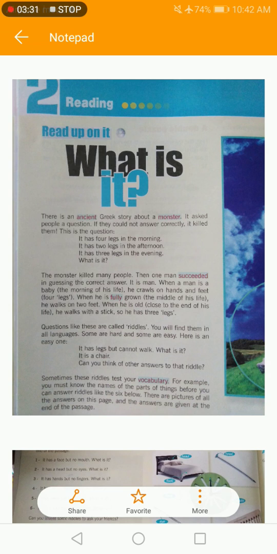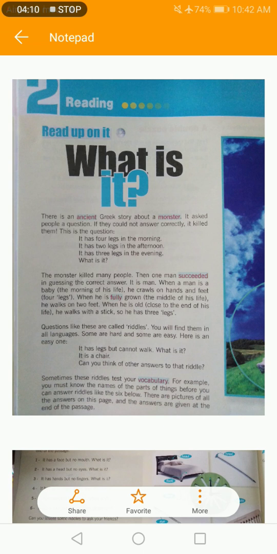There is an ancient Greek story about a monster. So in Greek mythology, in ancient Greek times, there is a story about a monster who asked different questions of people, and if they could not answer correctly, it killed them. The question is this: it has 4 legs in the morning, 2 legs in the afternoon, and 3 legs in the evening.